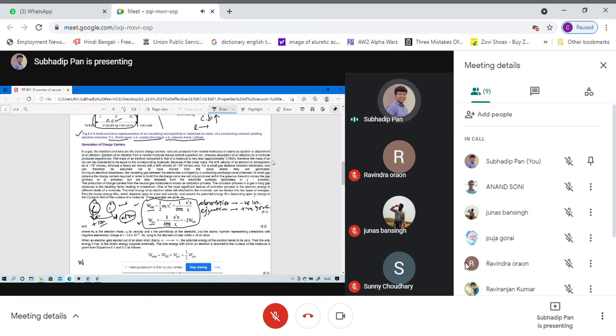That means W of KE is half of m_e v_e squared, or we can say half m v squared, where m_e is for the electrons. That is equal to, if you simplify this, I will show you in the next class how we can simplify these things when I discuss the numericals on this domain. If we simplify these things, it becomes 1 over 8 pi epsilon times e squared Z by r_e.